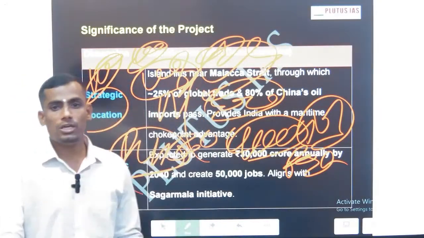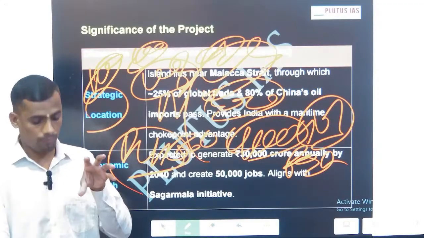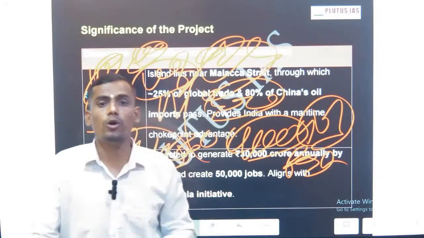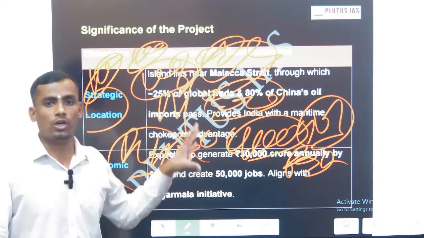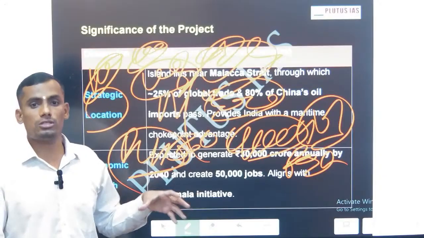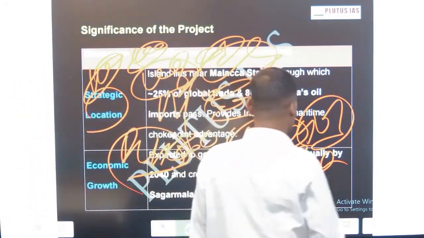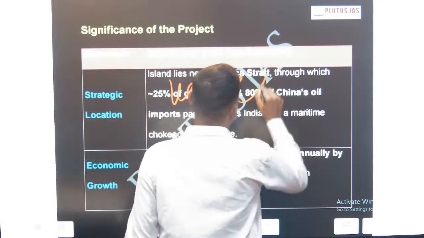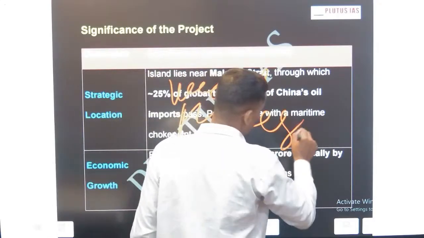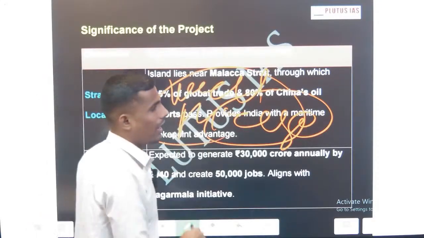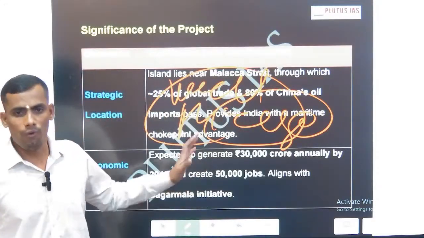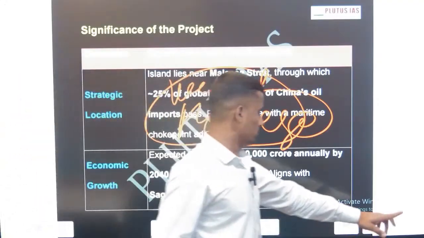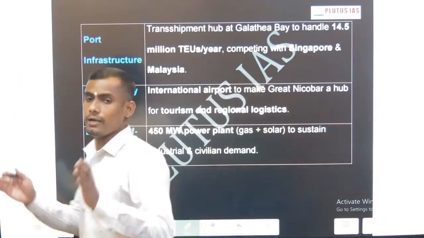And preservation of our own culture, preservation of our own biodiversity. This will happen through this project. How are we preserving? Because if you see the location and everything, we are maintaining the policy of Vasudhaiva Kutumbakam and Mission LiFE. In this way, the same approach is what the Government of India is implementing while constructing this Greater Nicobar project. So these are the fourth significance of the particular project.